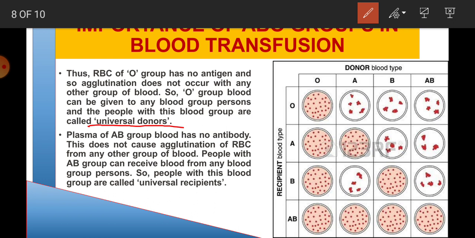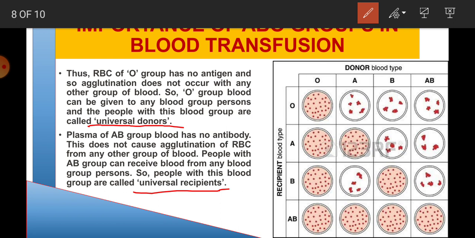That's why both antigens are familiar to the person, there is no antibody, or no arms to fight, and that's why they can accept all other blood types. So they are called universal recipients.